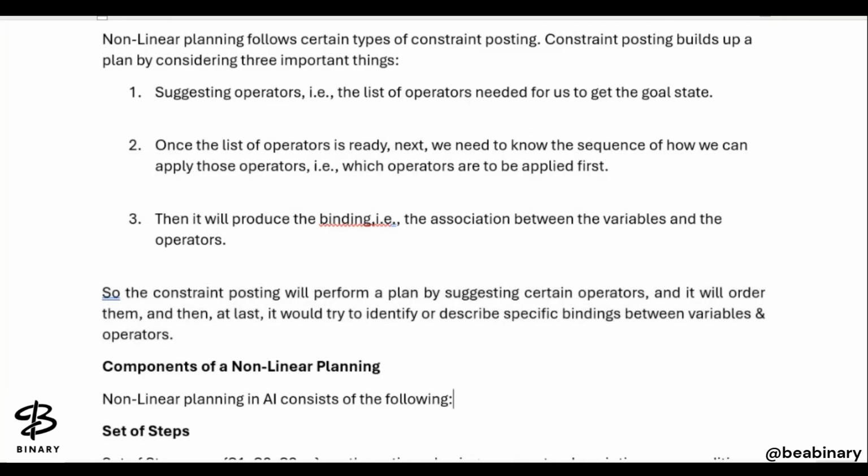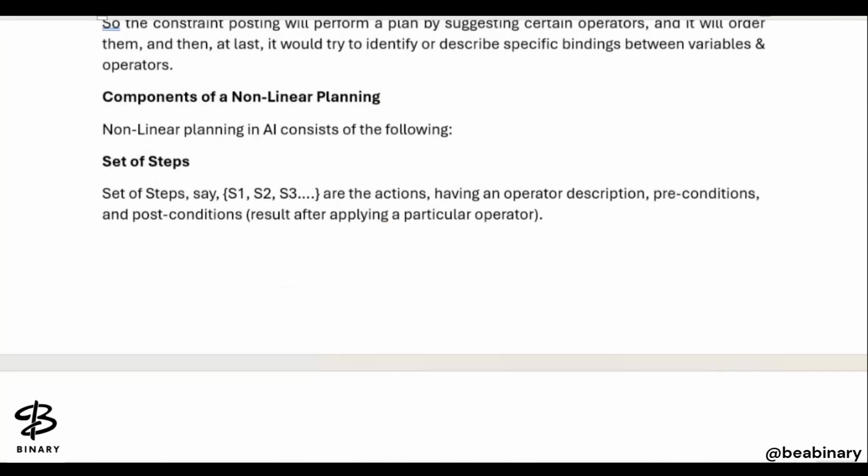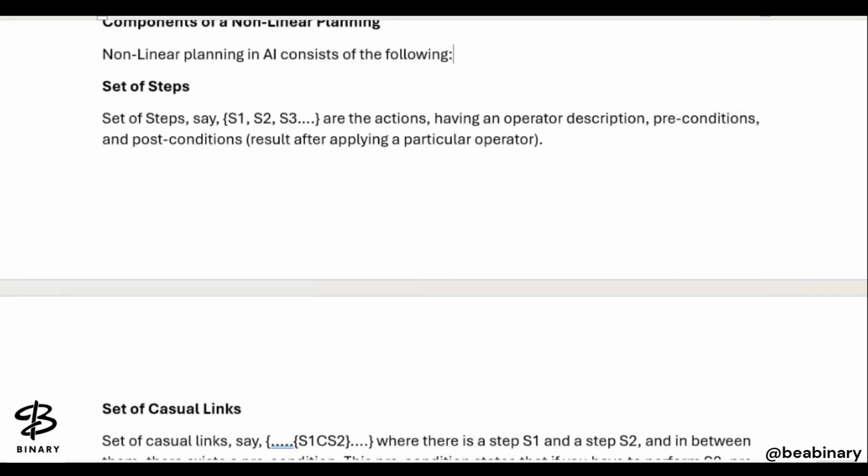So what are the components of non-linear planning? The non-linear planning in AI consists of the following steps. First, the set of steps, say S1, S2, and S3, which are the actions here, each having an operator description, the pre-conditions and the post-conditions which result after applying a particular operator. The first component here is the set of steps.